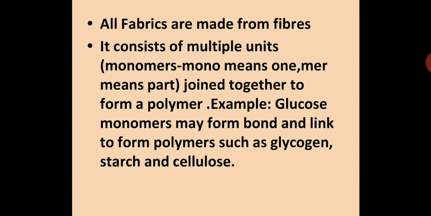So monomer means a single unit; a single molecule will join together to give you a polymer. Like glucose is a single molecule, it will join together to give you glycogen, starch and cellulose. So all fibers are made up of multiple units of monomers. That monomer can be glucose or any other molecule.